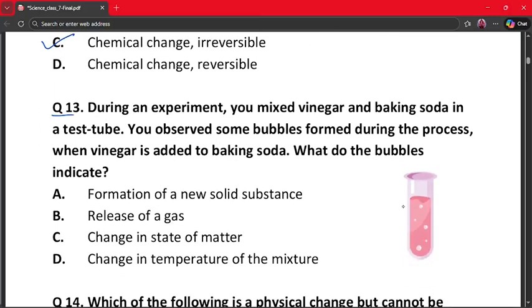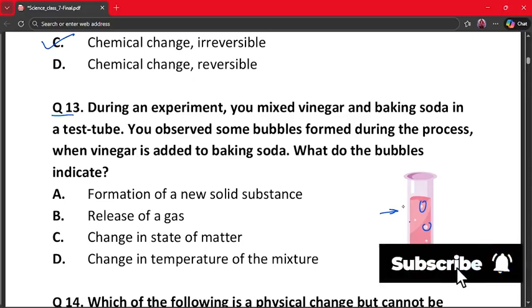During an experiment, you mixed vinegar and baking soda in a test tube. You observed some bubbles form during the process. When vinegar is added to baking soda, what do the bubbles indicate? The bubbles are shown here. A. Formation of new solid substance. B. Release of a gas. C. Change in the state of matter. And D. Change in temperature of the mixture.